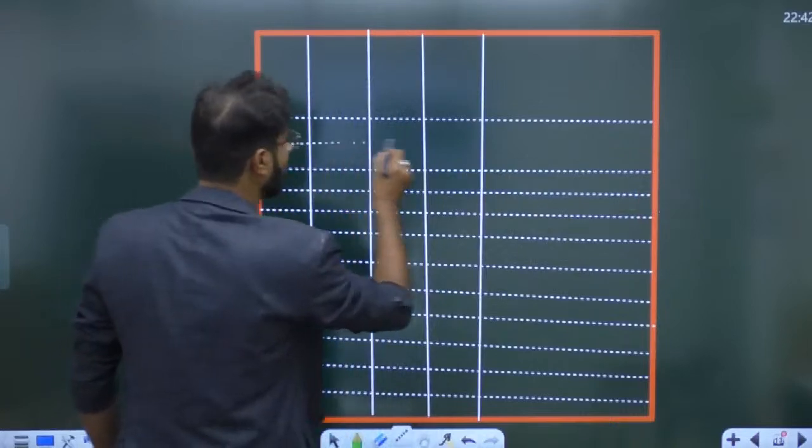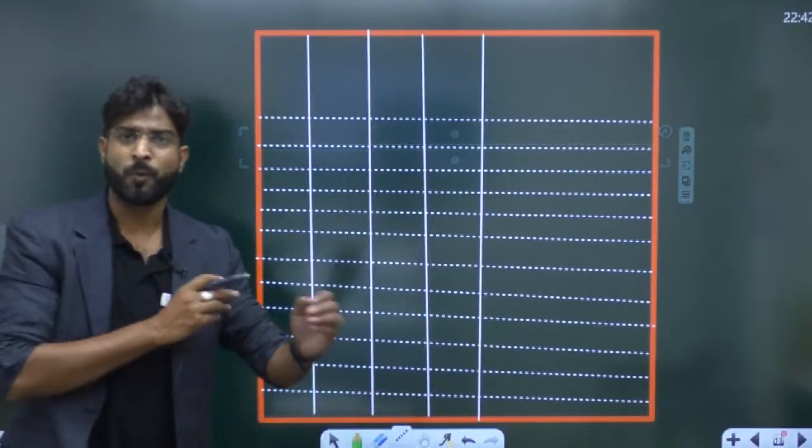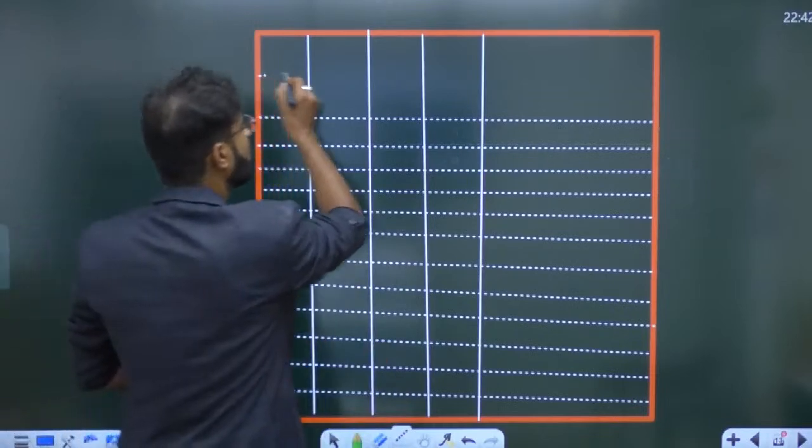Total 16 combinations are possible. In those combinations, only 8 combinations are there where the output should be 1. X3 should be 1.